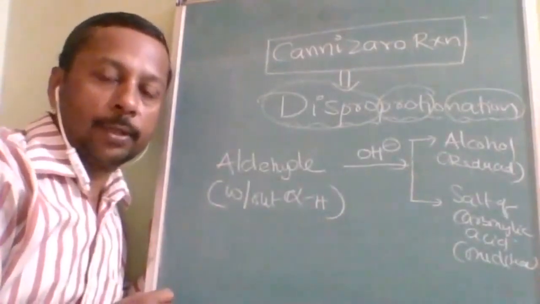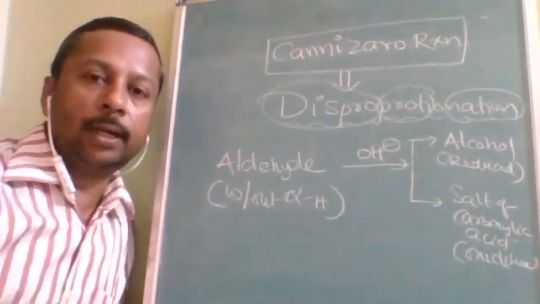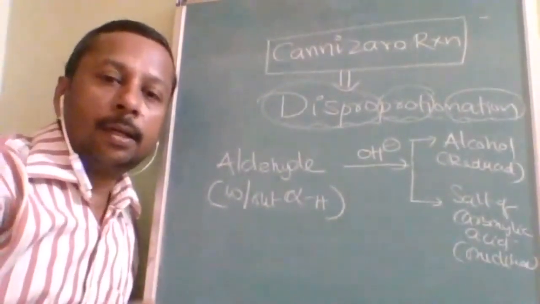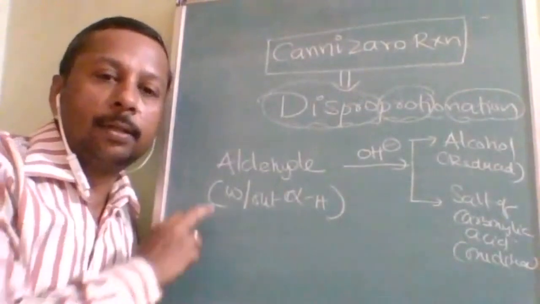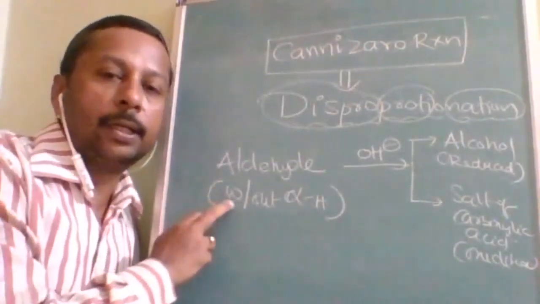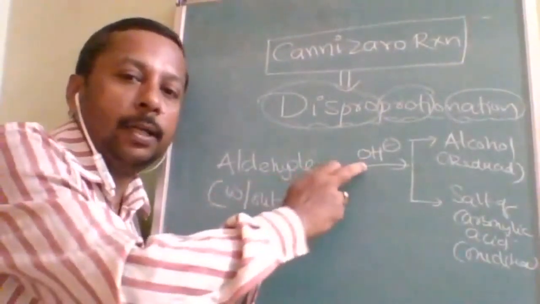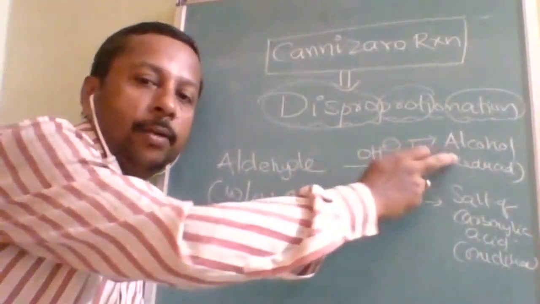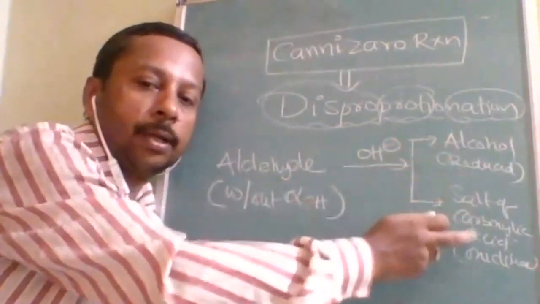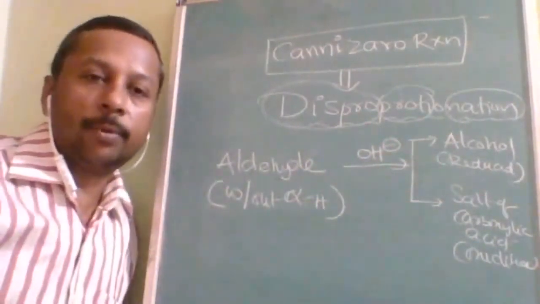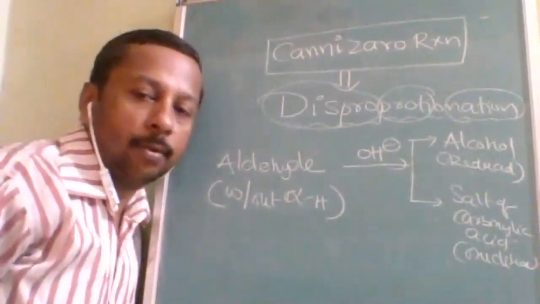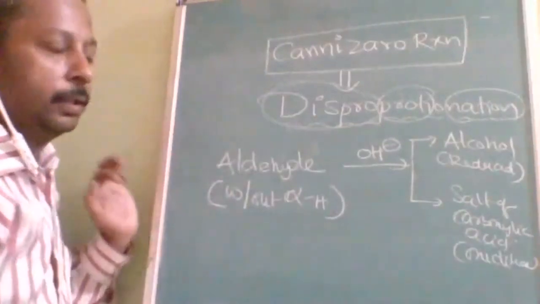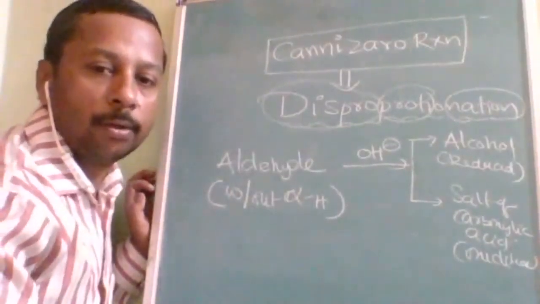So what will you write for the Cannizzaro reaction? The Cannizzaro reaction is the disproportionation reaction of an aldehyde which does not contain alpha hydrogen, when treated with alkali, to give the reduced product alcohol and the oxidized product, the sodium salt or potassium salt or any salt of carboxylic acid. Now let us take an example. I think you have noted this down. Make a note of it.